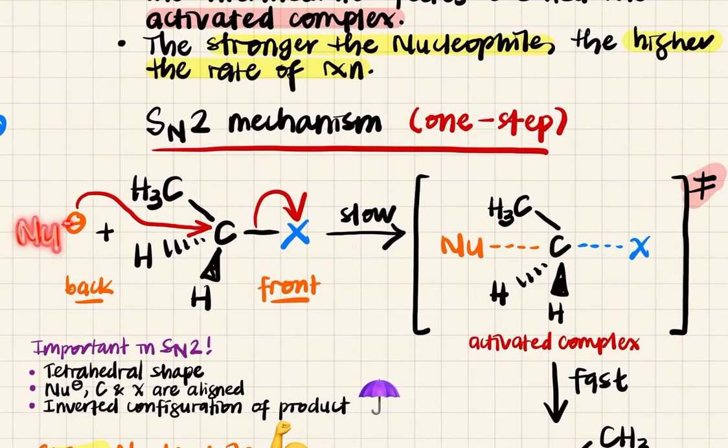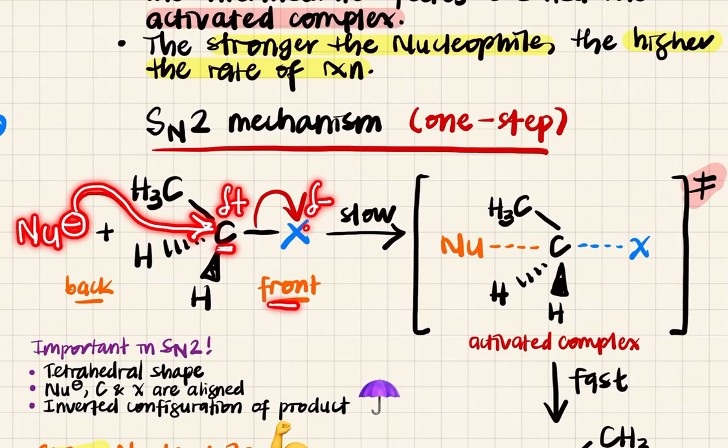Okay, awak ada haloalkane. So carbon ni susceptible to nucleophilic attack. X ni adalah more electronegative. Okay, so dia ni akan kena attack dengan nucleophile. So your nucleophile will attack from the back. Okay, ni belakang, ni berdepan.